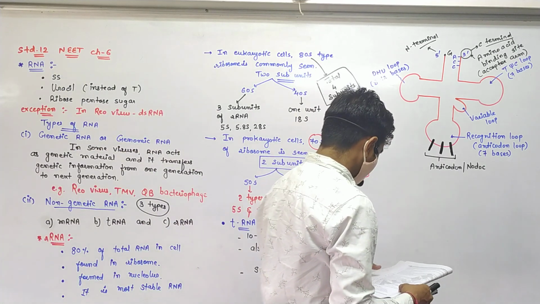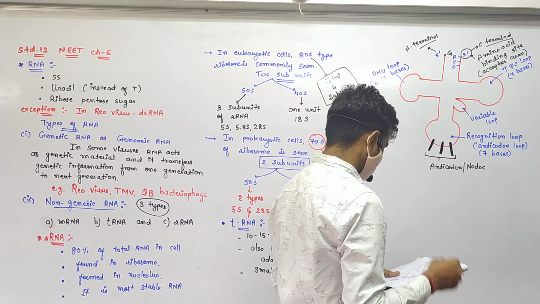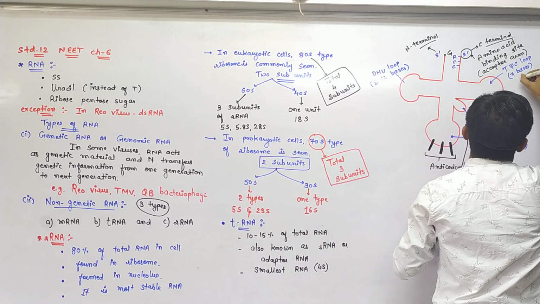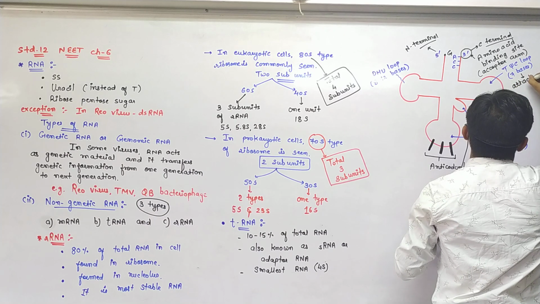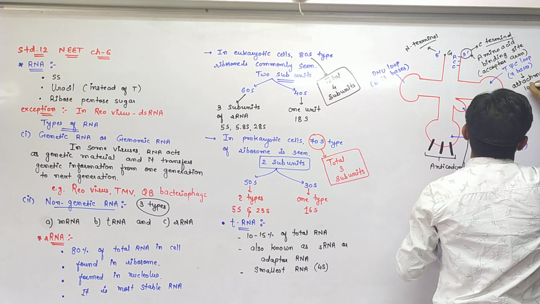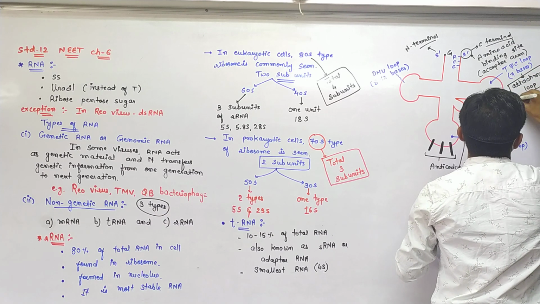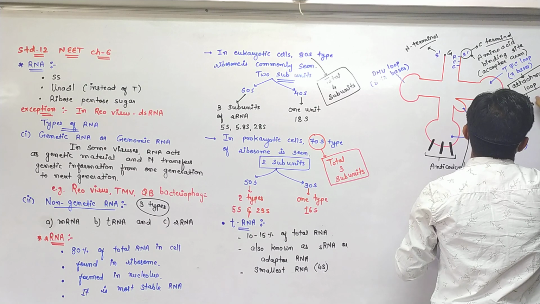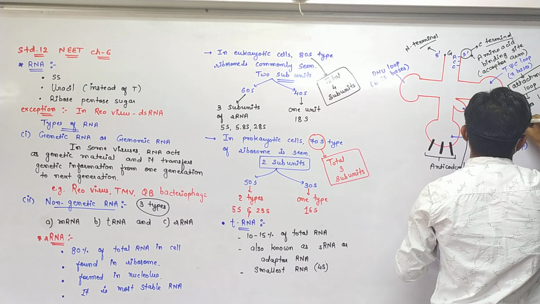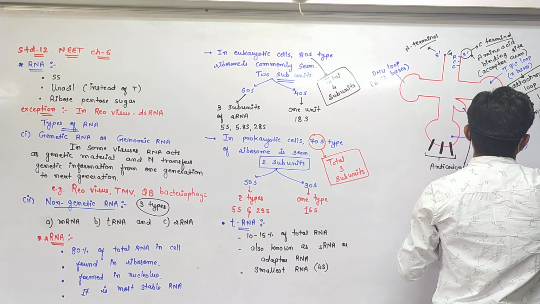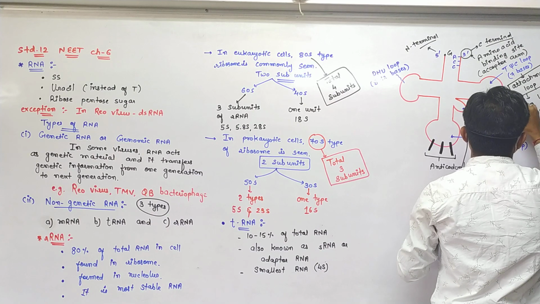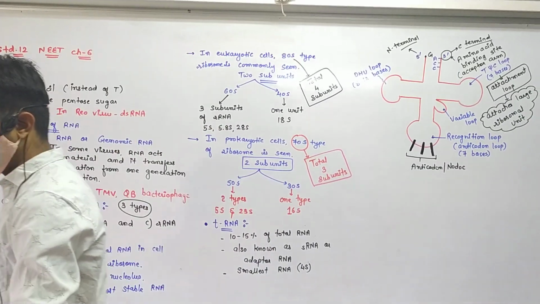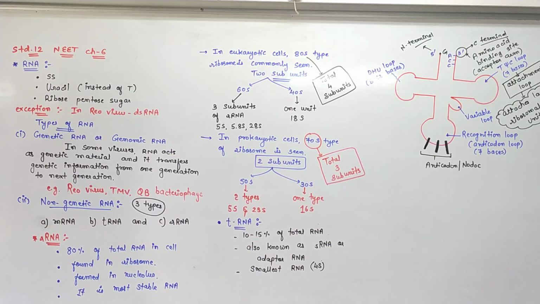Now we are talking about the loops. The T psi C loop, also known as the attachment loop. The psi loop is also known as the attachment loop.